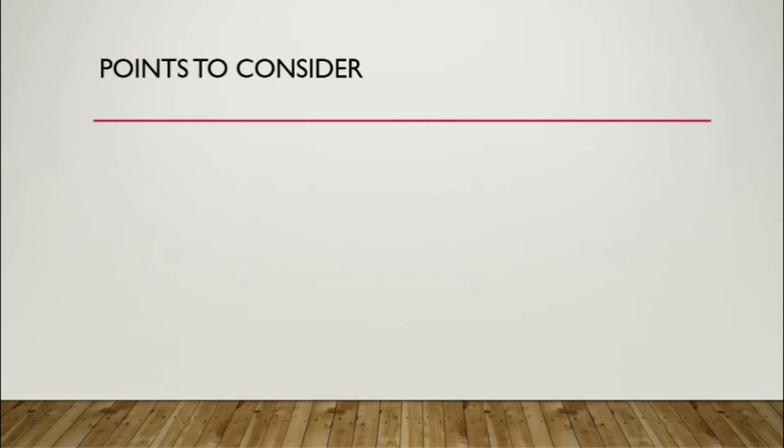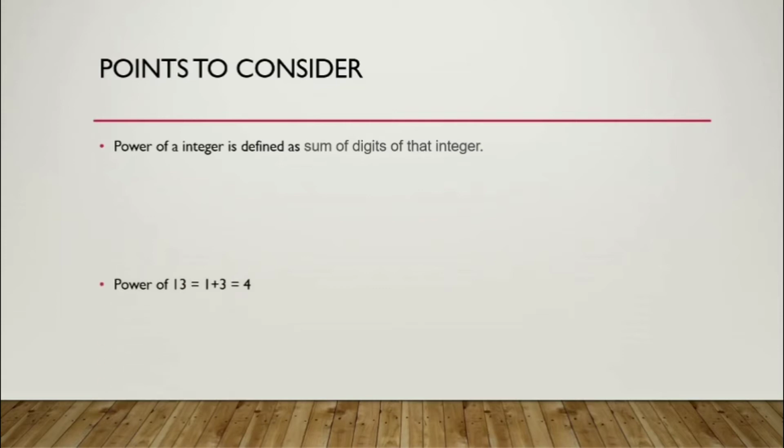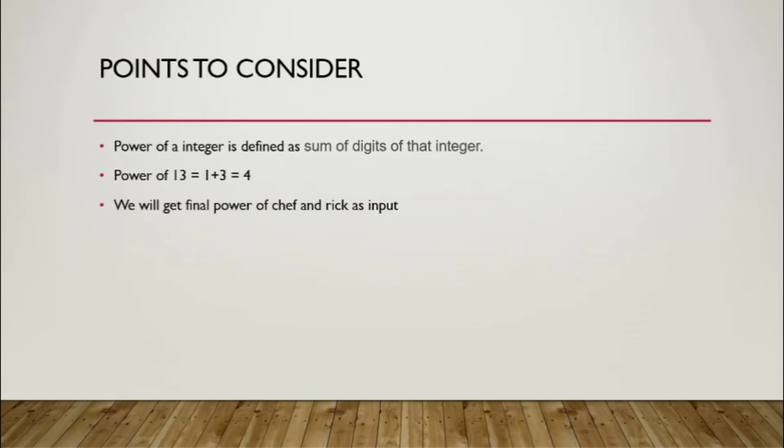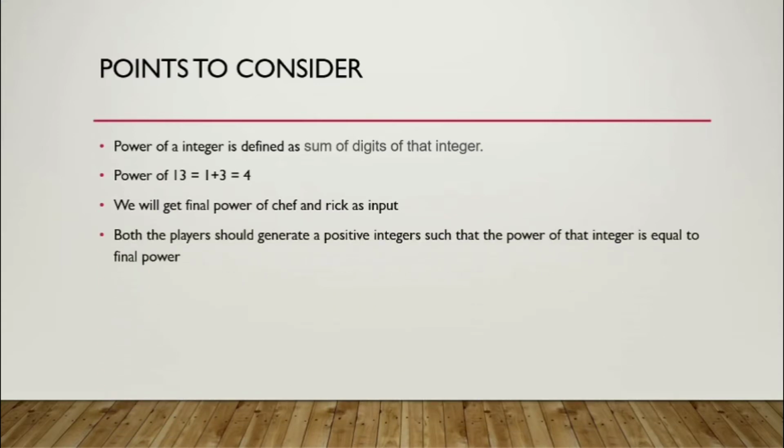These are some points to consider for this problem. The first point is the power of an integer is defined as the sum of the digits of that integer. If we consider an example, the power of 13 is 1 plus 3, which is 4. Now what we will get is the final power of Chef and Rick as input. Both the players should generate a positive integer such that the power of that integer is equal to their final power. Now let us consider an example.